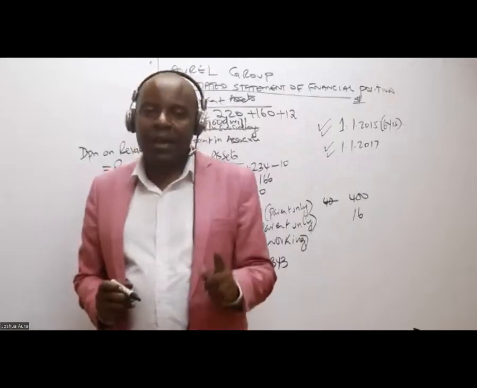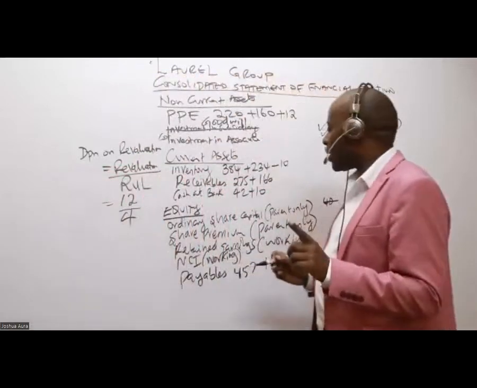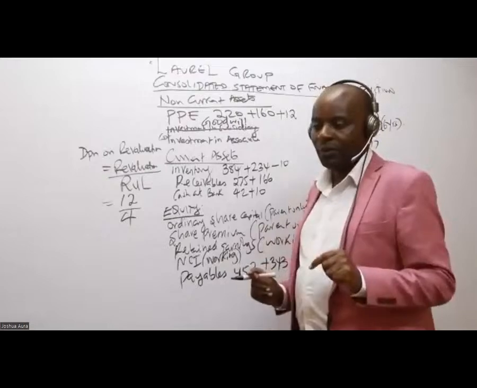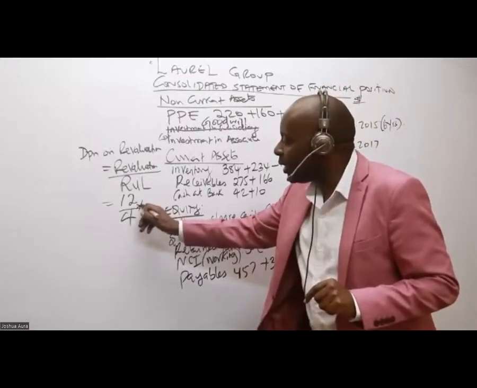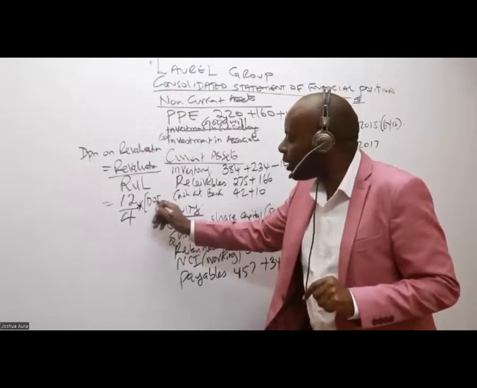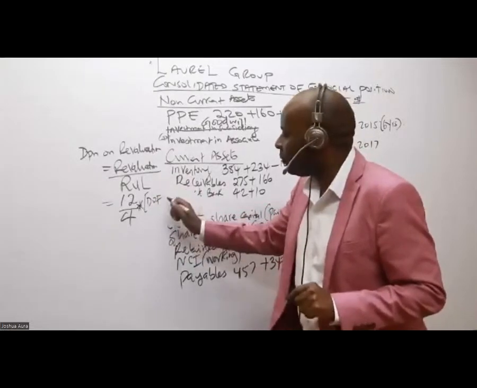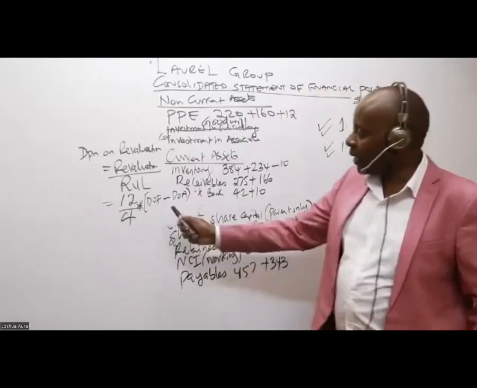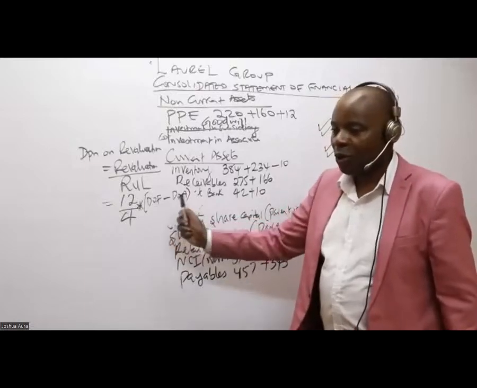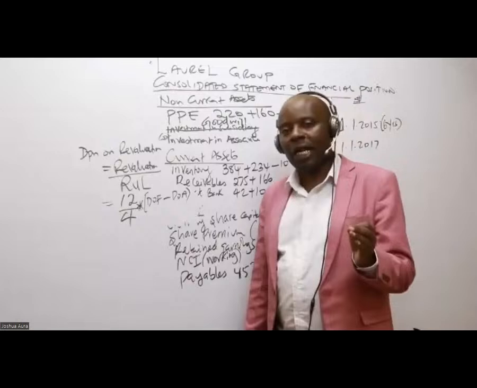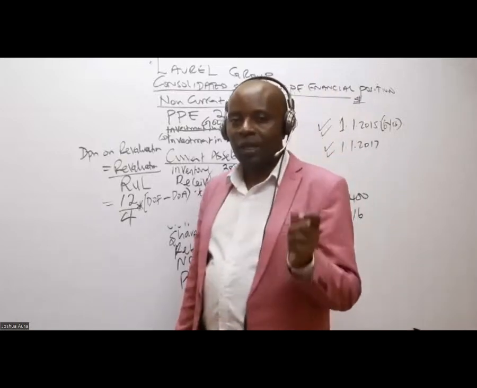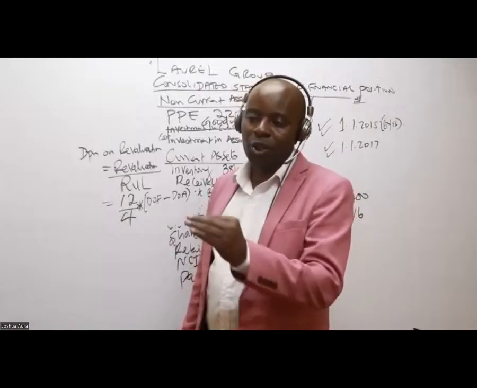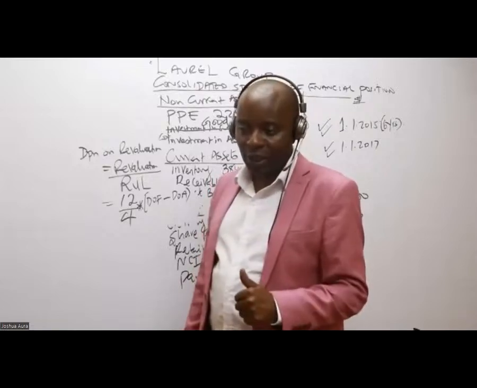And then, ladies and gentlemen, remember, after that, we want what we call cumulative depreciation. So we must multiply this with the DOF minus the DOA. We must get the time period here. DOF, for the students that I've never taught before, stands for the date of the financial statements. DOA stands for the date of acquisition, the date when we acquire the subsidiary.